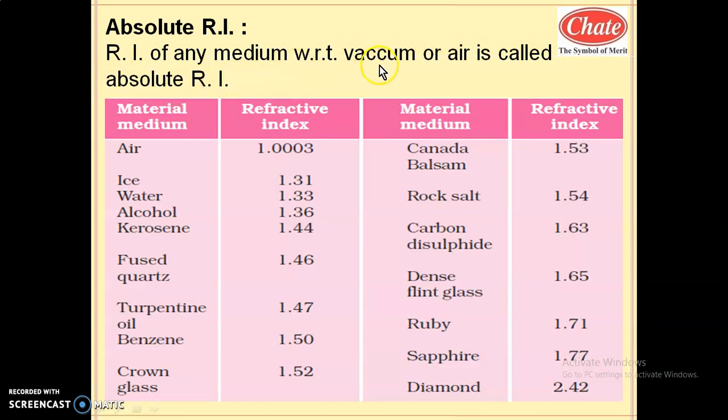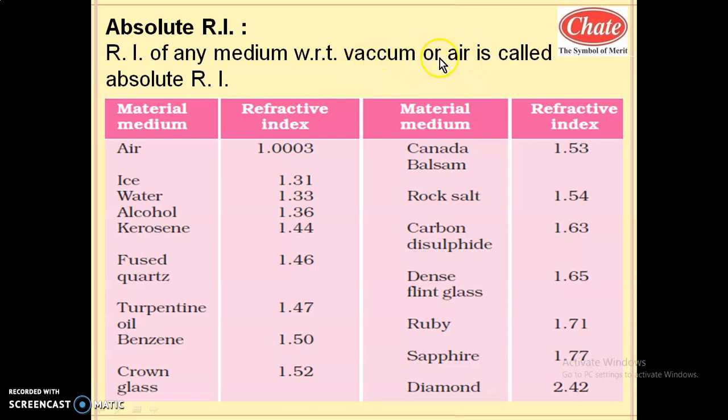It means the light travels from vacuum or air to that medium. Whenever the light travels from vacuum or air into that medium, compared to vacuum and air, the speed will be less. As the speed will be less, the ratio of the speed of light in vacuum or air to the speed of light in that medium is greater than 1. I will once again repeat, the speed of light in vacuum or air is highest. It is 3 into 10 raised to 8 meter per second.